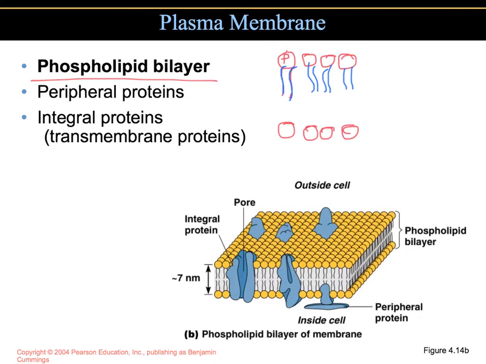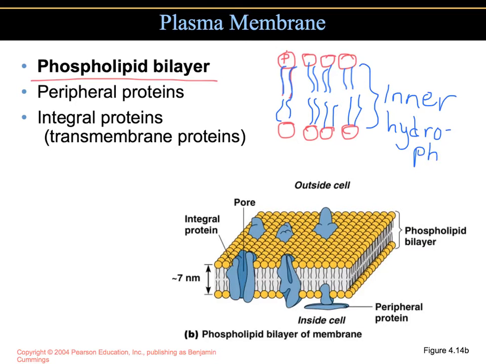If we were somehow able to shake these up and throw them into water, the tails will face away from the water. So they will face each other. This is the inside, the inner portion of the phospholipid bilayer. It does not like water, so we say that it is hydrophobic. Whereas those heads will face the water. They have a charge on them, these phosphate groups, and so we call this hydrophilic, water liking.